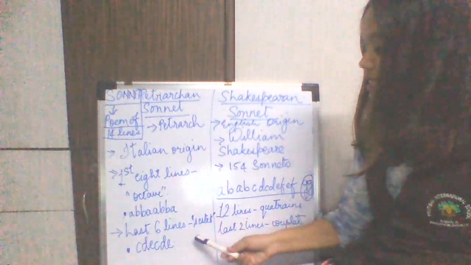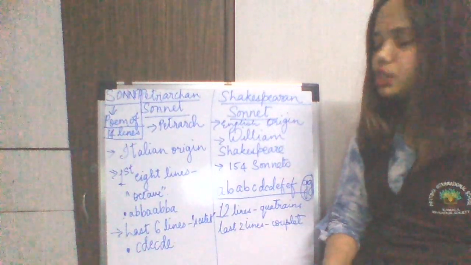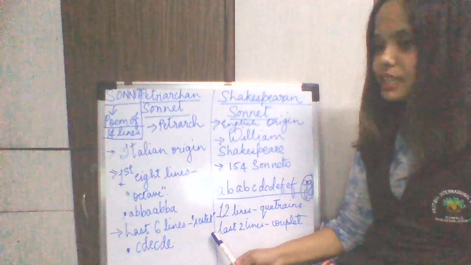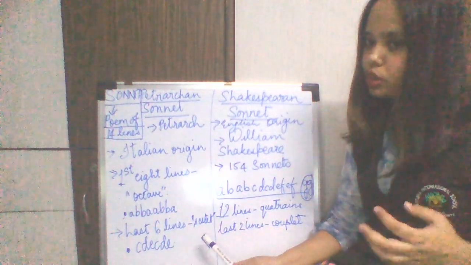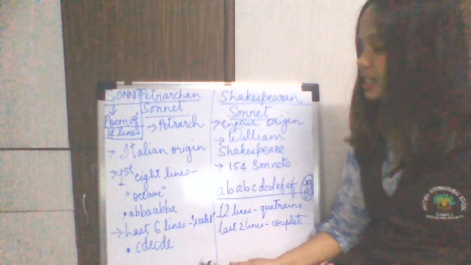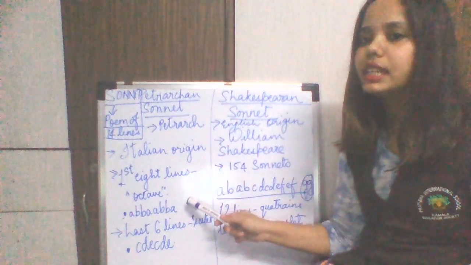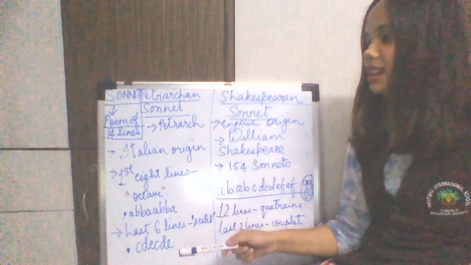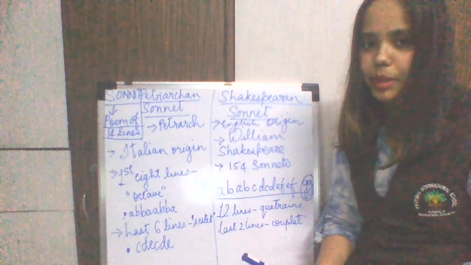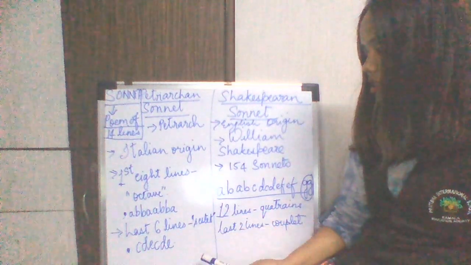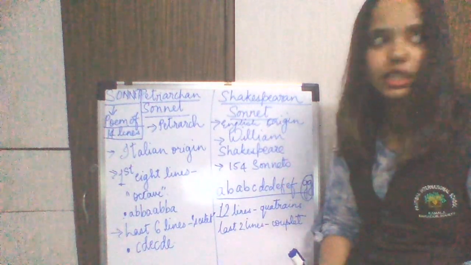Okay, so the next 6 lines are known as the sestet, and the basic rhyme scheme of the next 6 lines is C D E C D E. So the first 8 lines in the Petrarchan sonnet are called the octave, and it has the rhyme scheme A B B A A B B A, and the last 6 lines are called the sestet, and they have the rhyme scheme C D E C D E.